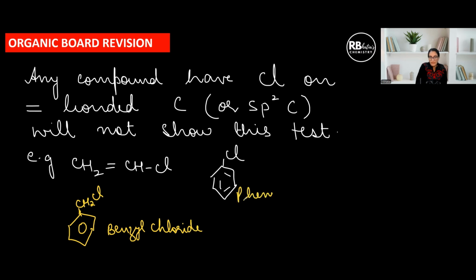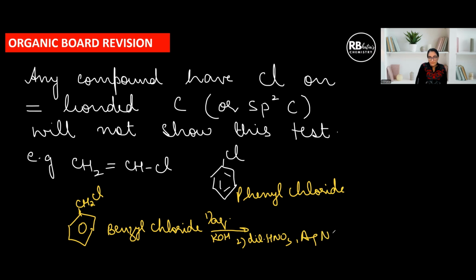This is phenyl chloride. So if we are doing the test we just discussed, that is treating first with aqueous KOH followed by treating with dilute nitric acid and silver nitrate, then we will get a precipitate in the benzyl chloride case, but in the phenyl chloride case, there will be no precipitate, right? Because this cannot undergo hydrolysis, but benzyl chloride doesn't have the double bond character. There's no resonance in this case, so this will show the test. Be clear about this important concept.